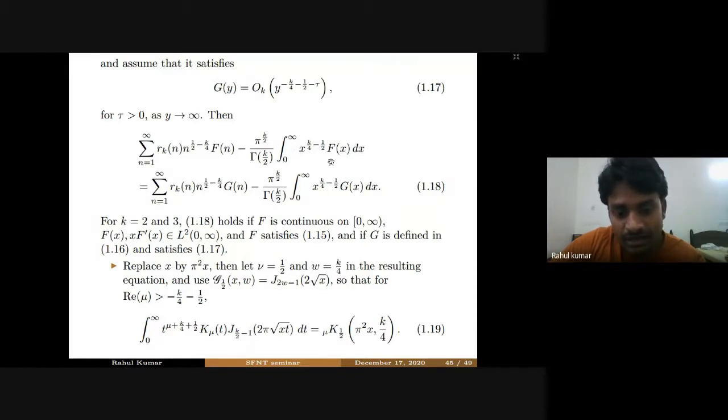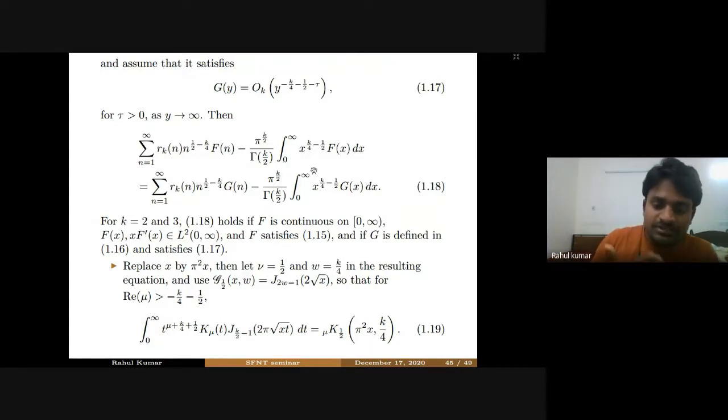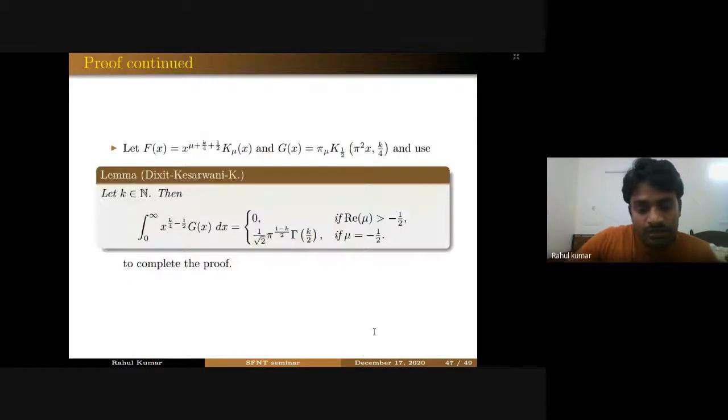If you take f(x) as this K_mu(t), it can be evaluated by using the Mellin transform of the modified Bessel function, which is a known result, right? So that's not a problem. But the main obstacle is to evaluate this integral when G is the generalized modified Bessel function, and we did it in one lemma which says that if the real part of mu is greater than minus half, it is 0, and if mu equals minus half, it is a non-zero quantity in terms of the gamma function.